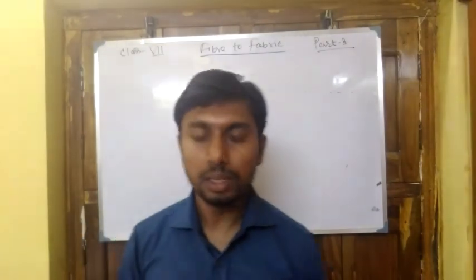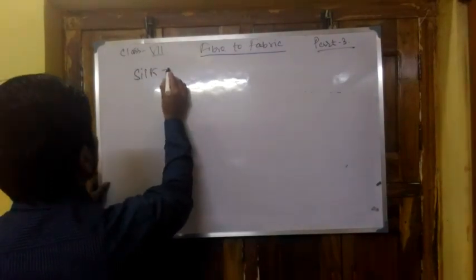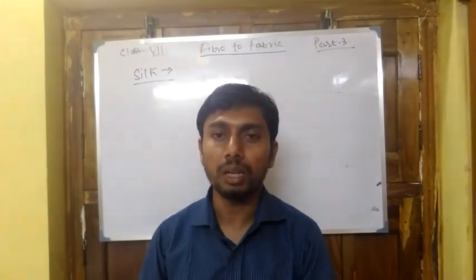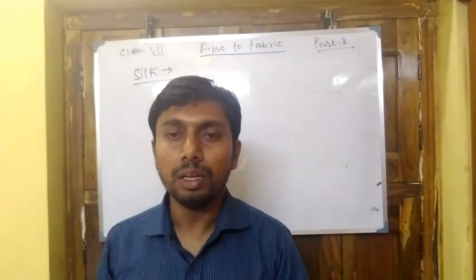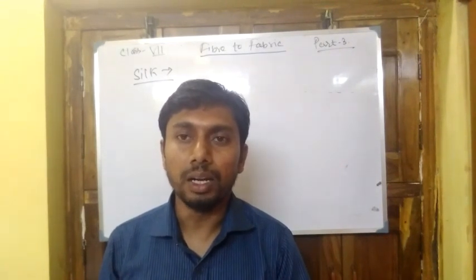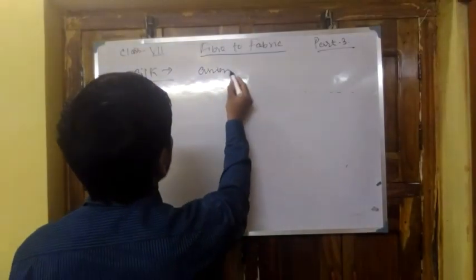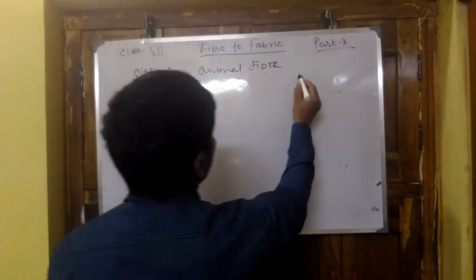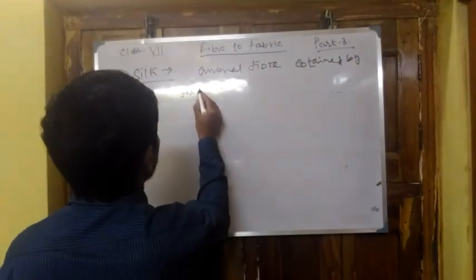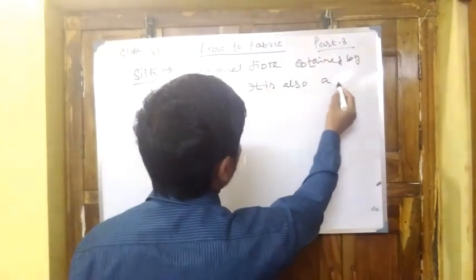So first of all, what is silk? Silk is also an animal fiber which is obtained from the silkworm, and it is also a protein fiber.